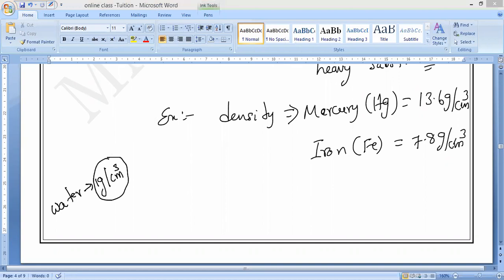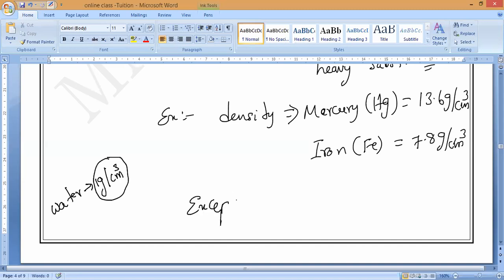Lighter. For example, if we take potassium metal, sodium and potassium, are they high density or low density? Low density. Because if we take sodium, its density is 0.97 gram per cubic centimeter.